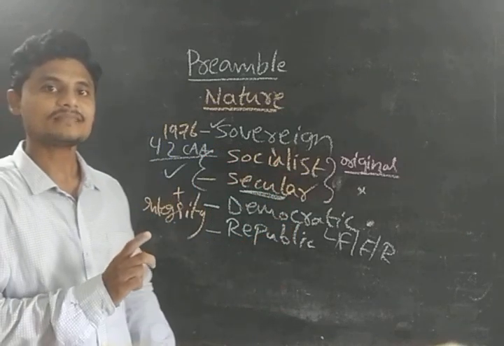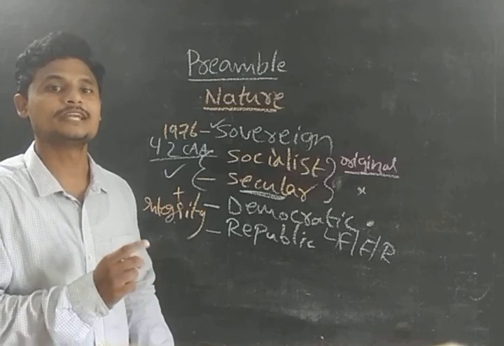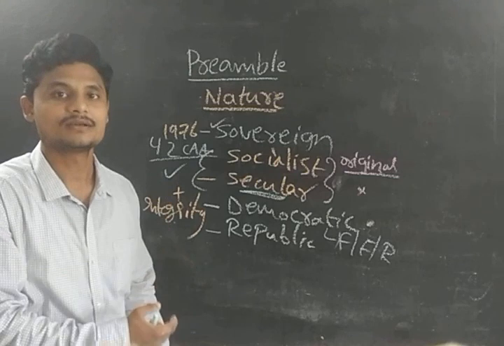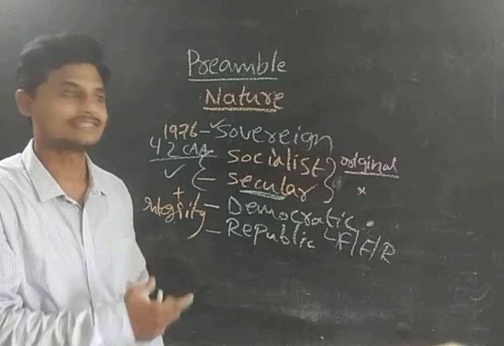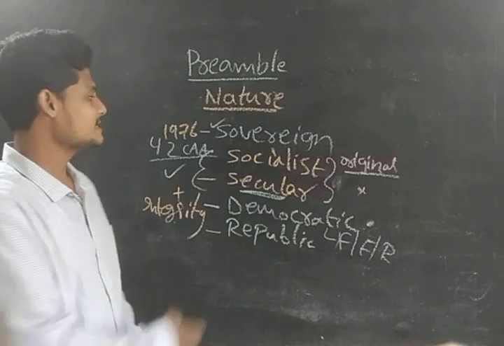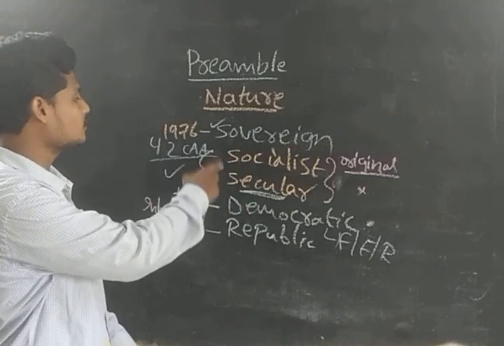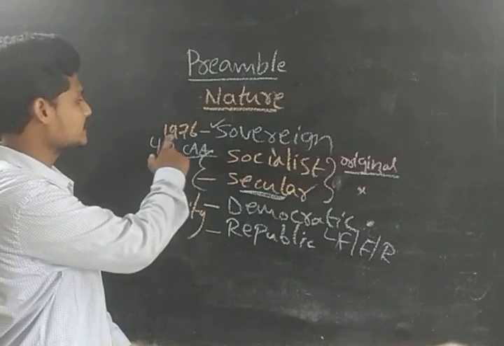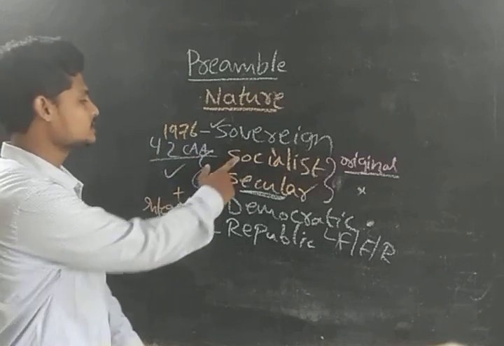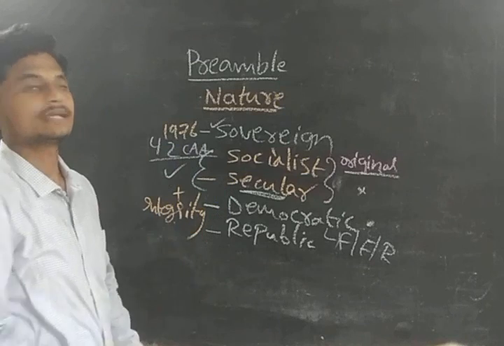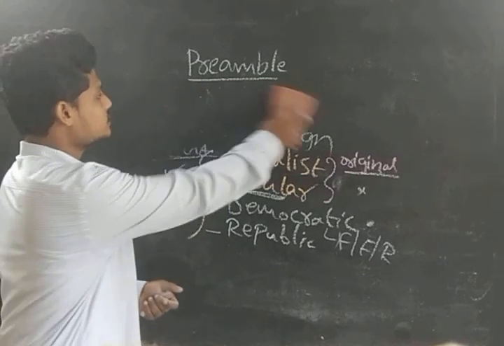And we have Articles 25 to 28, which deal with the right to freedom of religion, guys. Socialist and secular are the two words which were added to the preamble by the 42nd Constitution Amendment Act, 1976. Along with these two words, they also added integrity to the preamble. Clear? So this is about the nature of the preamble.